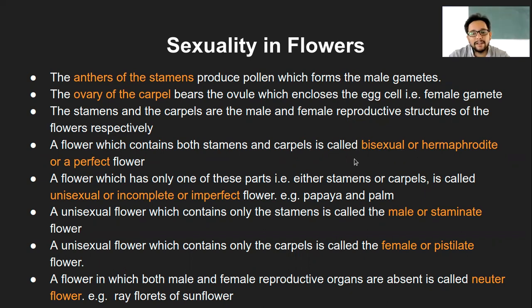The terminology bisexual is used only to represent that both the reproductive structures are present in one single flower, and that is what is called bisexual in flowering plants. Or they are also called hermaphrodite, or perfect flowers, because if you remember the perfect or complete flower definition, they have all the four whorls. That means they will have male as well as female reproductive structures in the flower, that is stamen and carpel, and that particular flower is called bisexual or hermaphrodite.